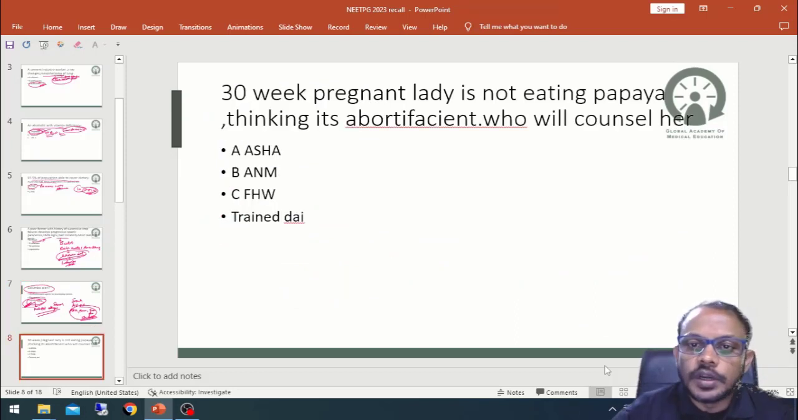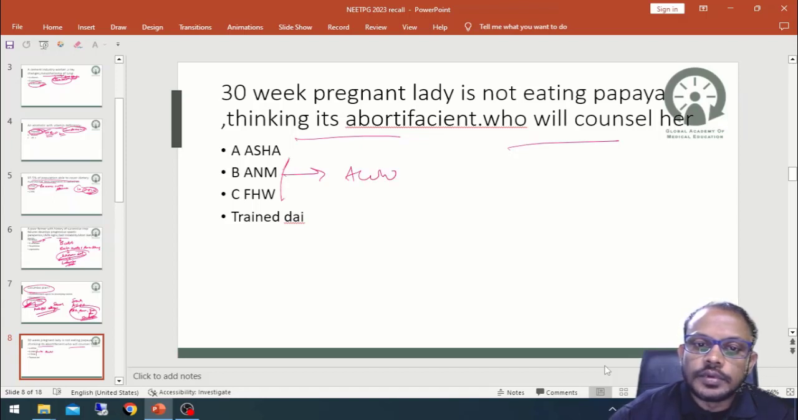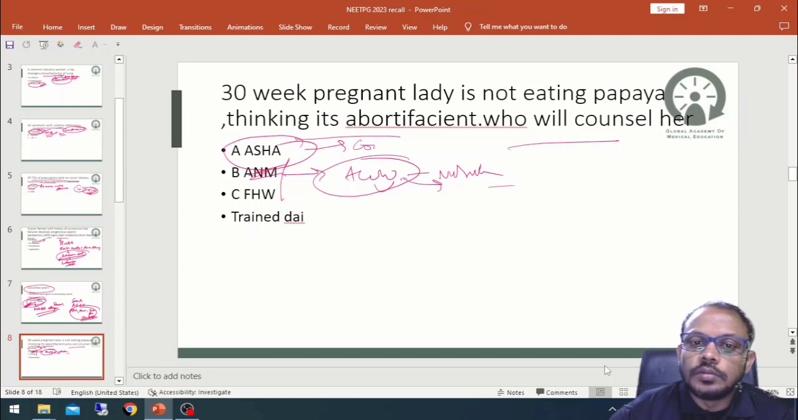Next question is, a 30-week pregnant lady not eating papaya, thinking that it is abortifacient. So, who will counsel her? So, the question was very tricky because usually the nutritional requirement is given by the Anganwadi worker, not the ANM. The option was also Anganwadi worker. So, in the Anganwadi worker, the nutrition requirement is there. Okay. Nutritional supplementation was given by the Anganwadi worker, but the Anganwadi worker usually doesn't give counseling to the mother. Basically, ASHA is the one who counsels the mother for the nutrition.